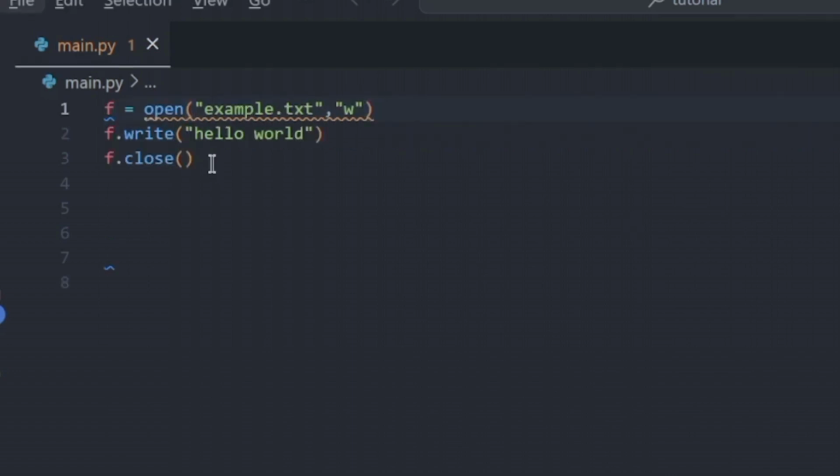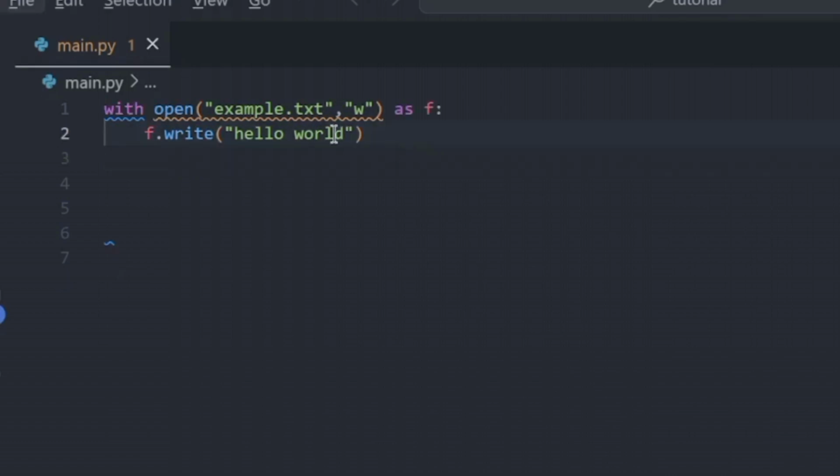Okay, so number 2 is using open to edit a file. It is not recommended at all, and you have to close the file manually, and if an exception is raised, it will not close the file. Instead, use this with open method to open a file. You don't have to close the file manually, and if an exception is raised, it will ensure that the file is closed.